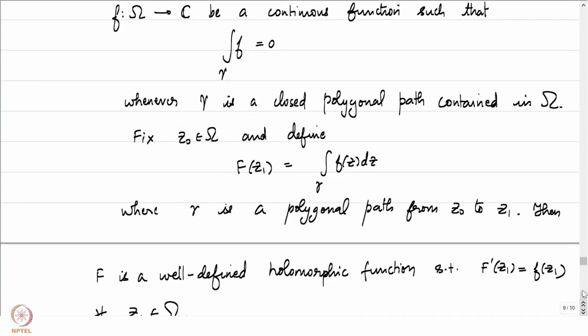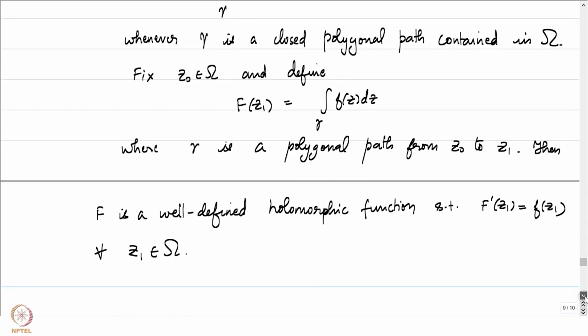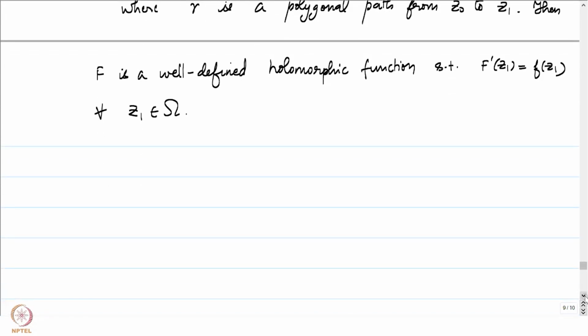Then if we define our function capital F at any point z1 in omega to be the integral of f of z dz over some polygonal path from z0 to z1, then that capital F is going to be an antiderivative of small f. That is what the statement of the second fundamental theorem of calculus tells us.